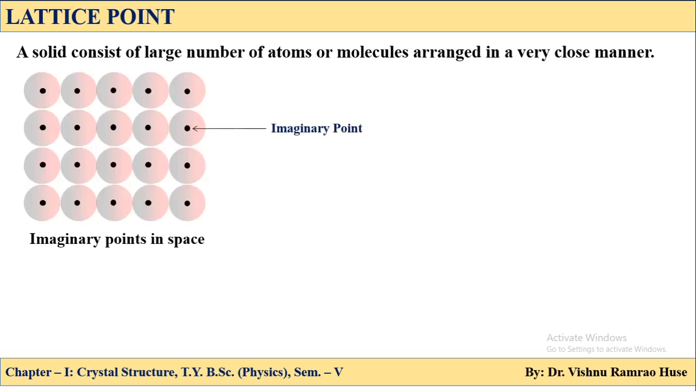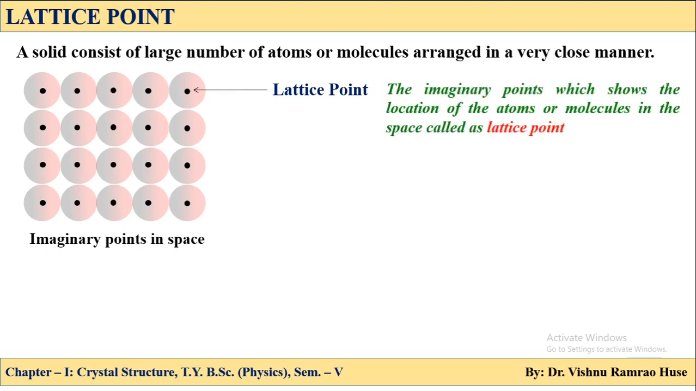So we can say that these imaginary points indicate the location of the atoms or molecules in space. Such an imaginary point is called a lattice point. So the lattice point may be defined as the imaginary point which shows the location of the atoms or molecules in space.